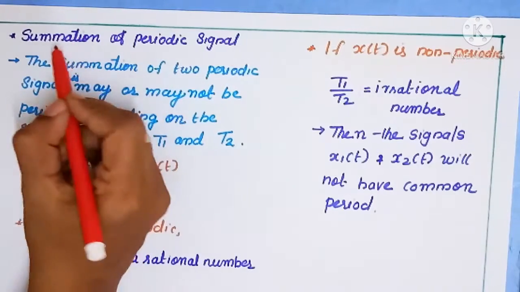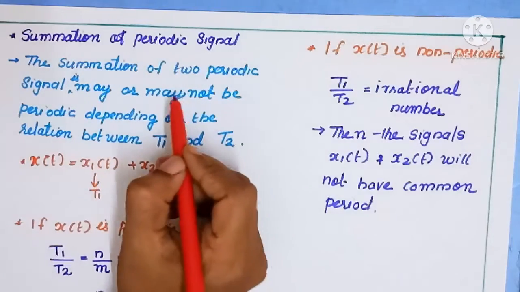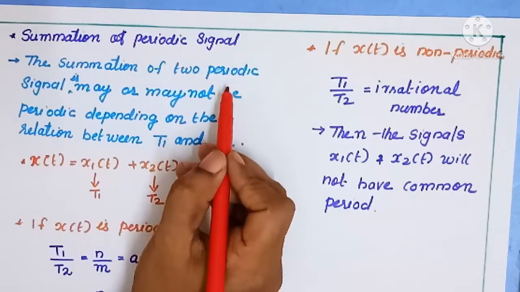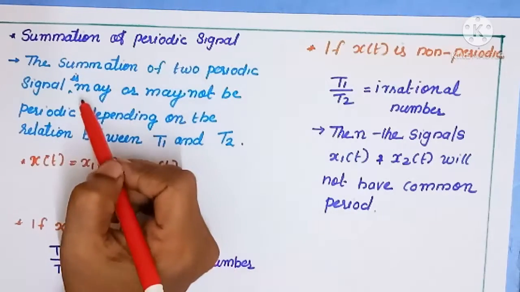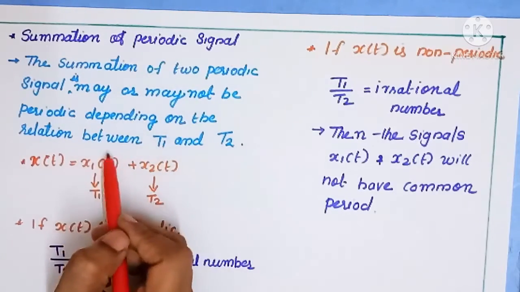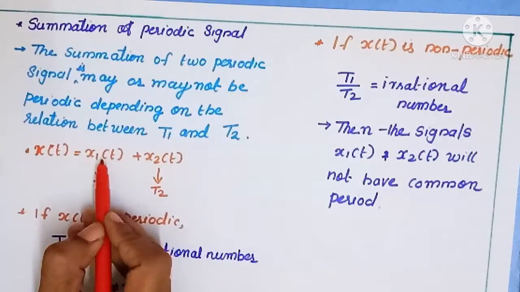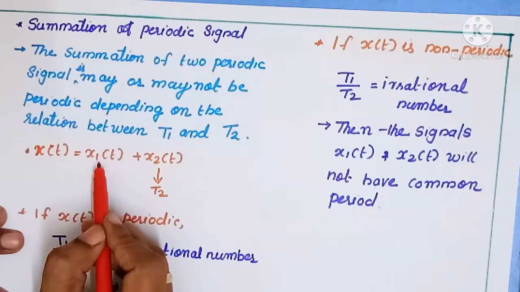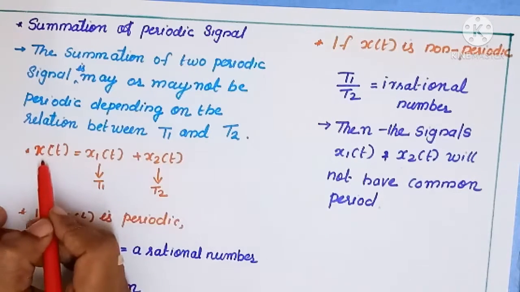Next we consider a case: the summation of periodic signals. Here we take two periodic signals and add them. Then what is the resultant signal? If you take the sum of two periodic signals, it may or may not be periodic. It depends on the relationship between T1 and T2. If we consider two periodic signals x1(t) and x2(t) and add them, x1(t) plus x2(t), the resultant signal is x(t).